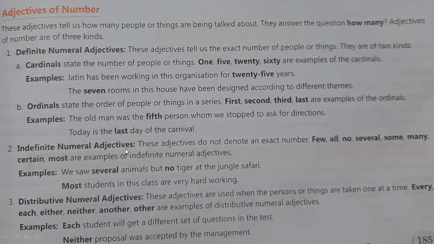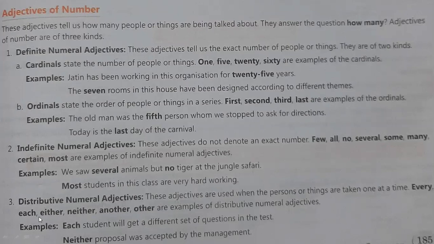The next is indefinite numeral adjective. Indefinite means which is not definite, like few, all, no, several, some, many, certain, or most. These are indefinite numbers. Like, we saw several animals. How many animals? Several animals. Okay. Next is most students. How many students? Most students. So most is here your indefinite numeral adjective, and in we saw several animals, several is given as the indefinite numeral adjective, right?